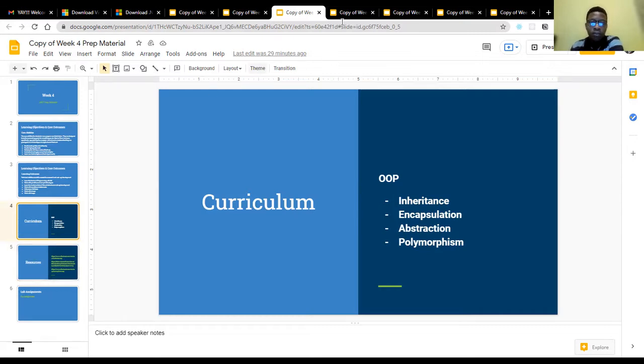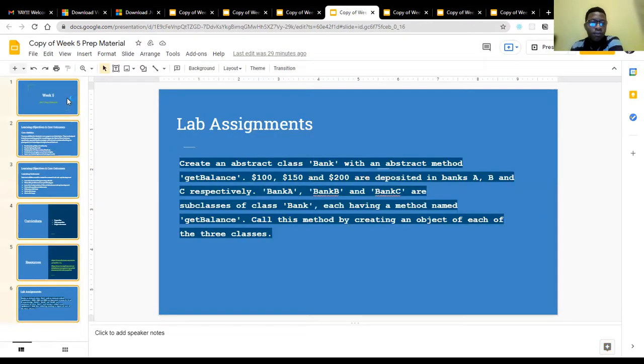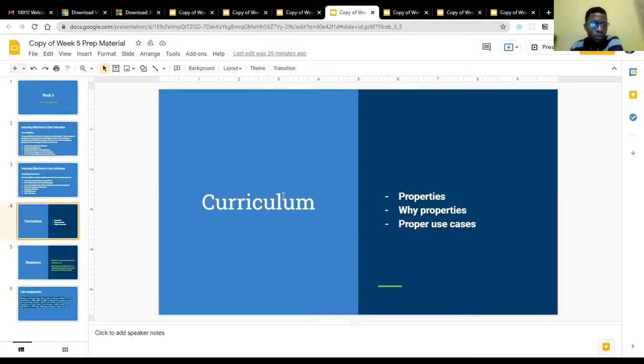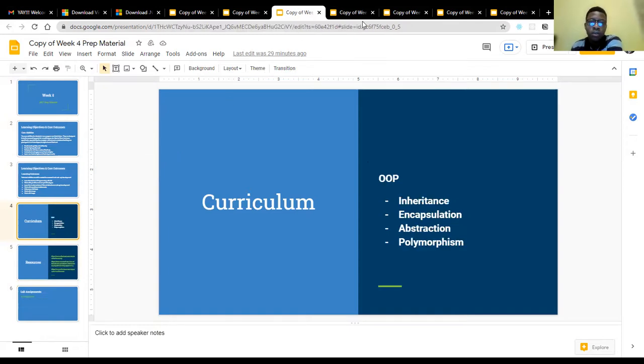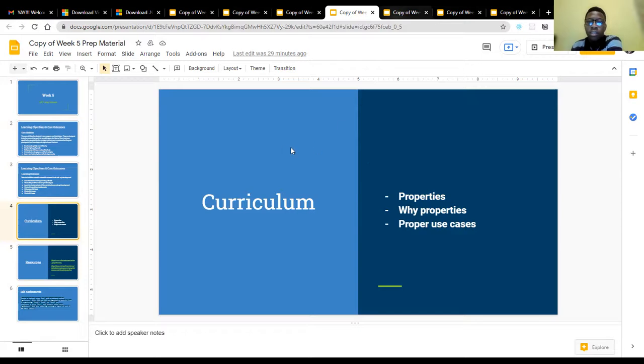Then week 5, let's see what we have for week 5. Our curriculum will be talking about properties, why we should have properties, and proper use cases of properties for OOP. So it's like a continuation of OOP from the previous week.